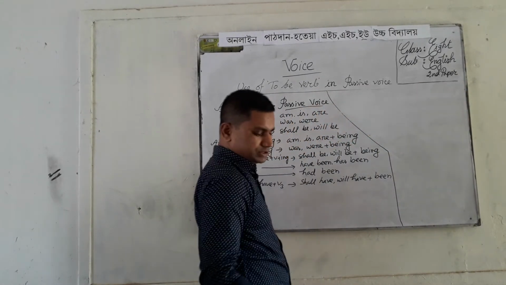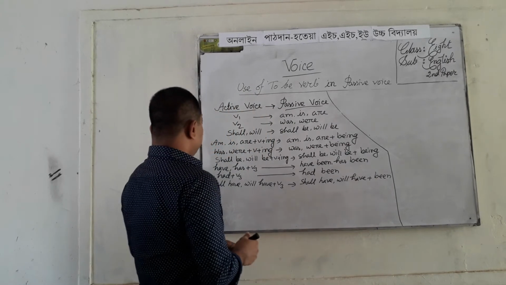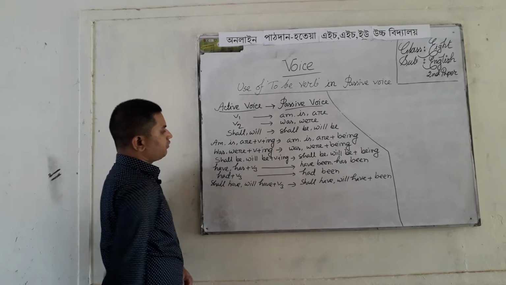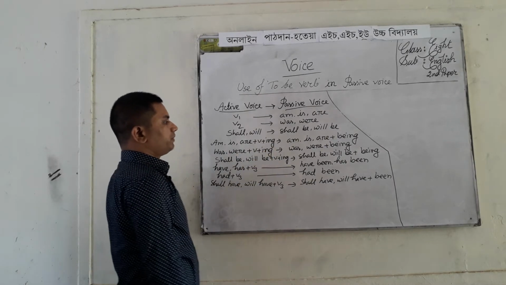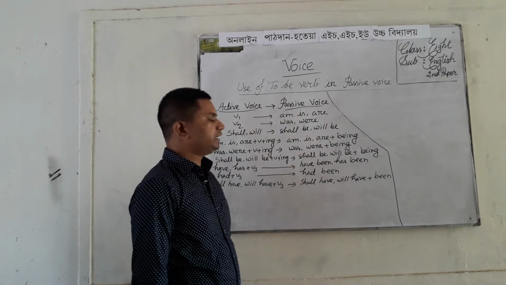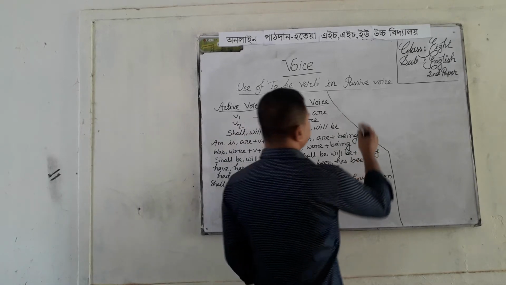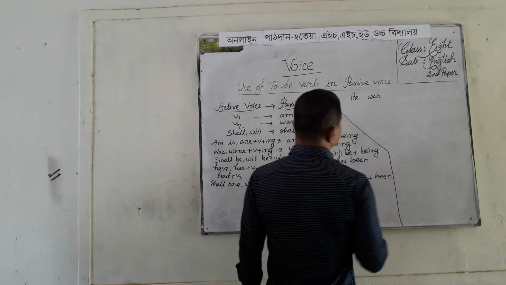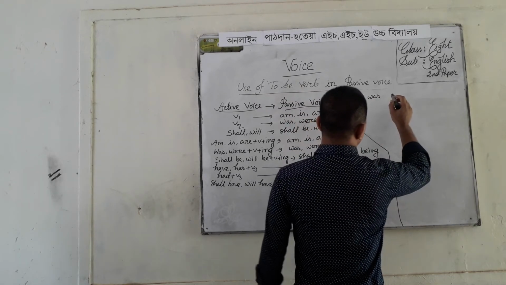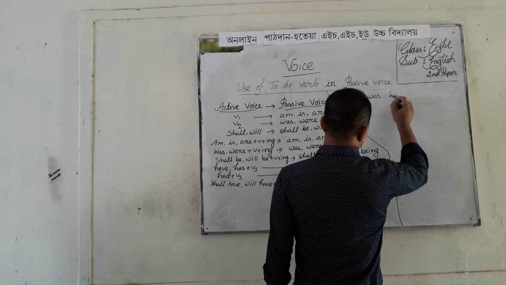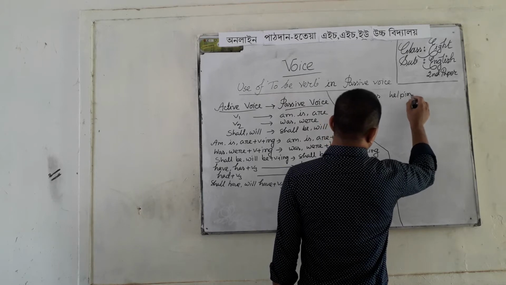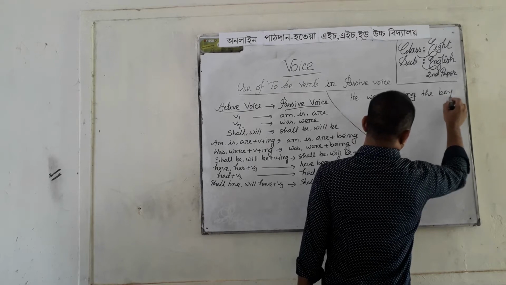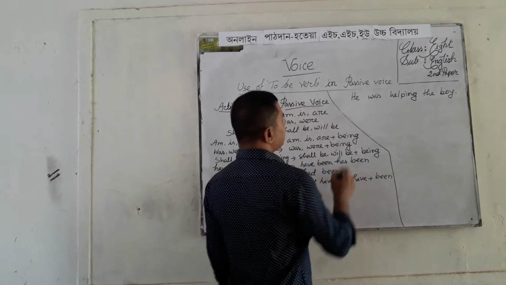Then past continuous tense. In past continuous tense, if there is was or were plus verb plus ing, then was being or were being will be used in passive voice. I am writing an example. He was helping the boy.